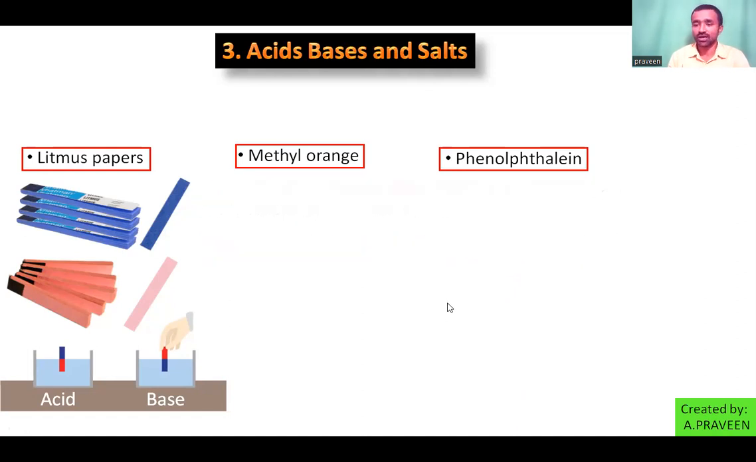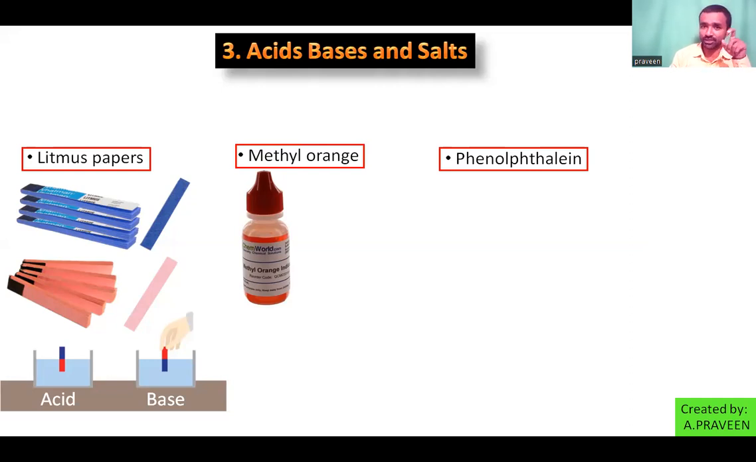Simply, another indicator is methyl orange. How is it available? It is synthesized in the laboratory, so we will get it from the lab. What is the color of methyl orange? Red orange or orange, and sometimes you may call it yellow orange also. So mostly red orange or orange in color. Look at the screen, I'm showing you the methyl orange color. It is available like this.